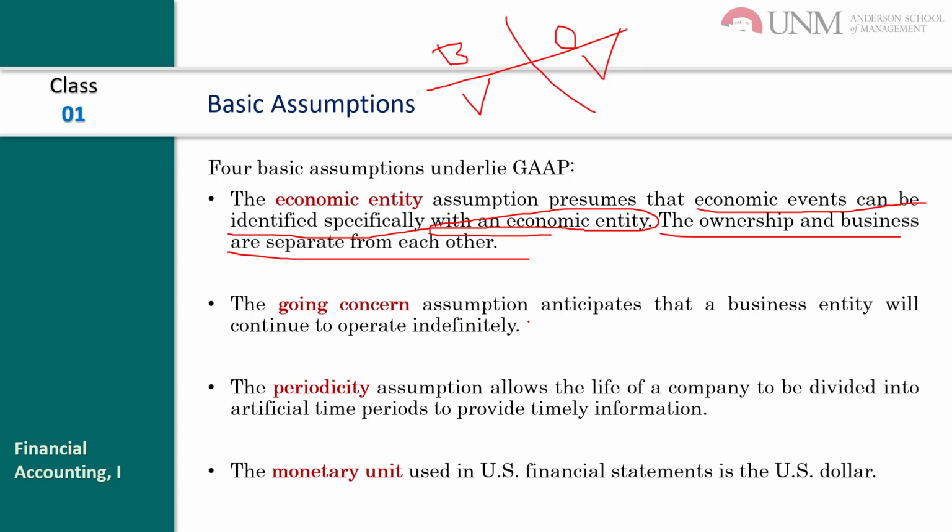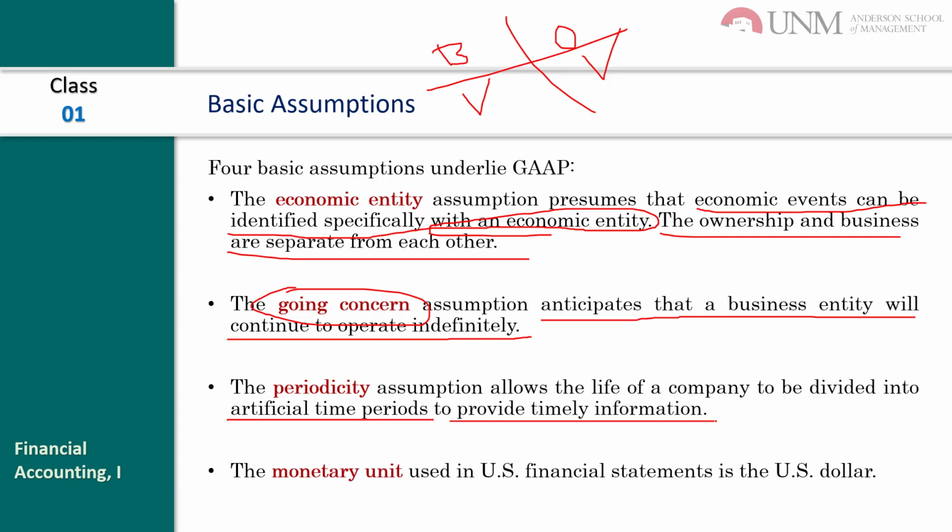And the going concern assumption anticipates that a business entity will continue to operate indefinitely. If suddenly a company shuts down, it means that it is violating the going concern assumption. The periodicity assumption allows the life of a company to be divided into artificial time periods to provide timely information.